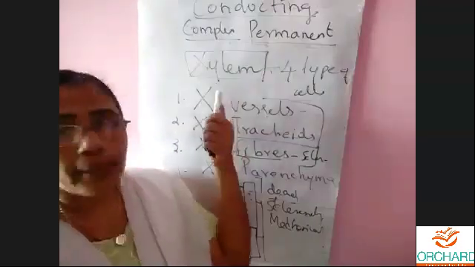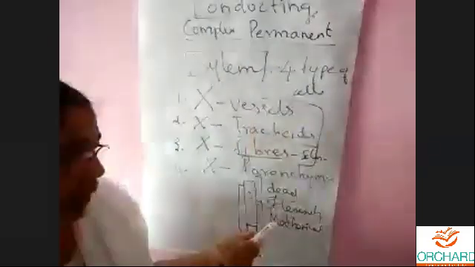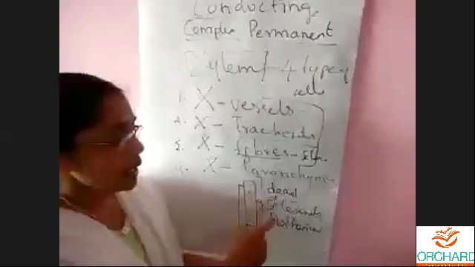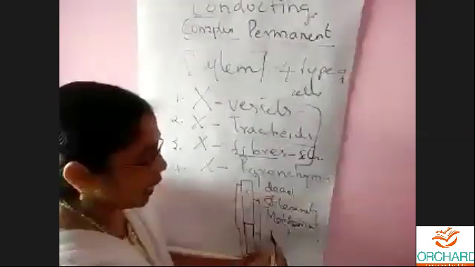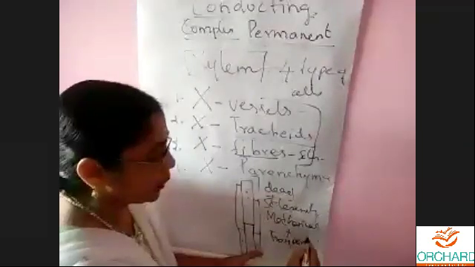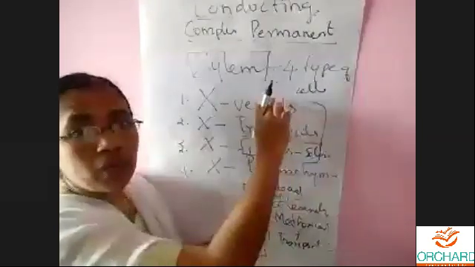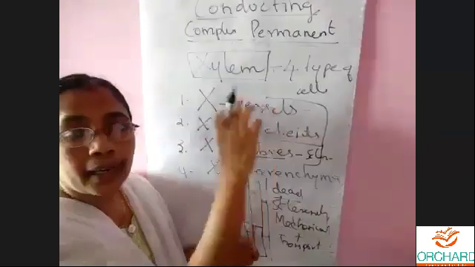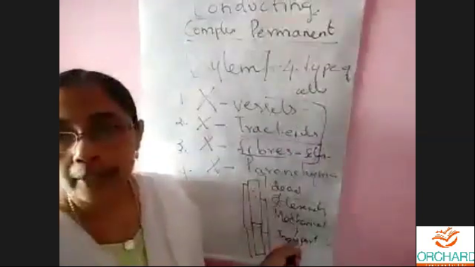So the main function of xylem is transport water only, isn't it? Very good, children. So they render mechanical support and they transport water. Xylem tracheid and xylem vessel render mechanical support and they also transport water and minerals.